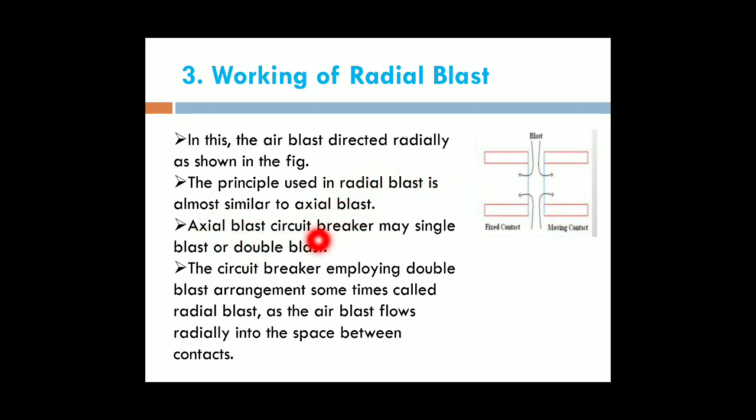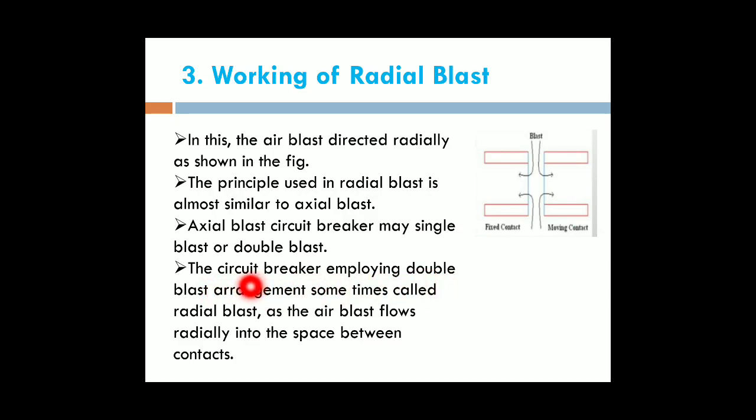Next, the axial blast circuit breaker may be single blast or double blast. In axial blast circuit breaker, we have two types, that is the single blast and the double blast. The air is blasted in single and also in double. Next, the circuit breaker employing double blast arrangement is sometimes called the radial blast.